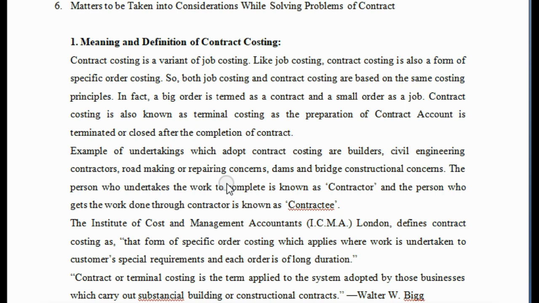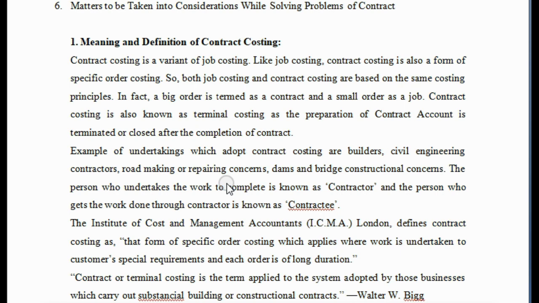In this example, A is the contractee, the person who is hiring the contractor, and the person who is going to do the work for a certain amount of money, for a certain consideration, is known as the contractor.